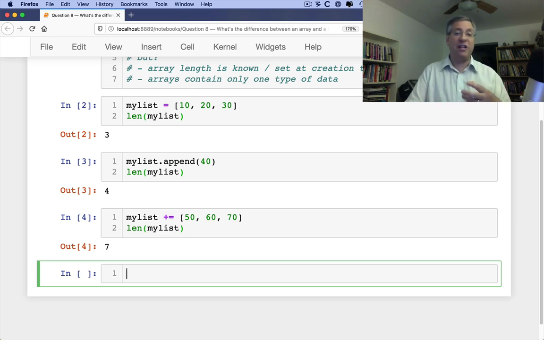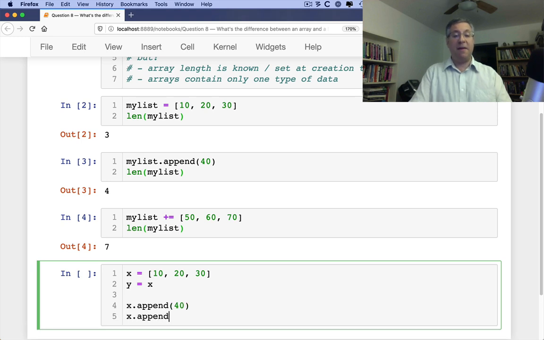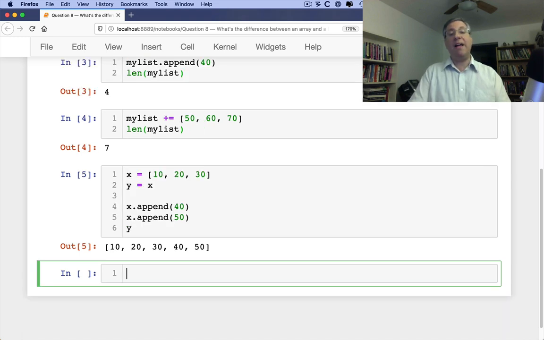The object itself is changing, and the variable pointing to it, the variable referring to it, is not changing at all. It continues to refer to exactly the same object. We can see that if I say x equals 10, 20, 30, then y equals x. And now x.append(40), and x.append(50). And now y has 40 and 50 also. Why? Because both x and y are referring to the same data, and we're not executing any assignment here, we're just modifying that data. And this is of course only possible because lists are mutable data structures. So we see that lists and arrays are already different because lists can change their size.